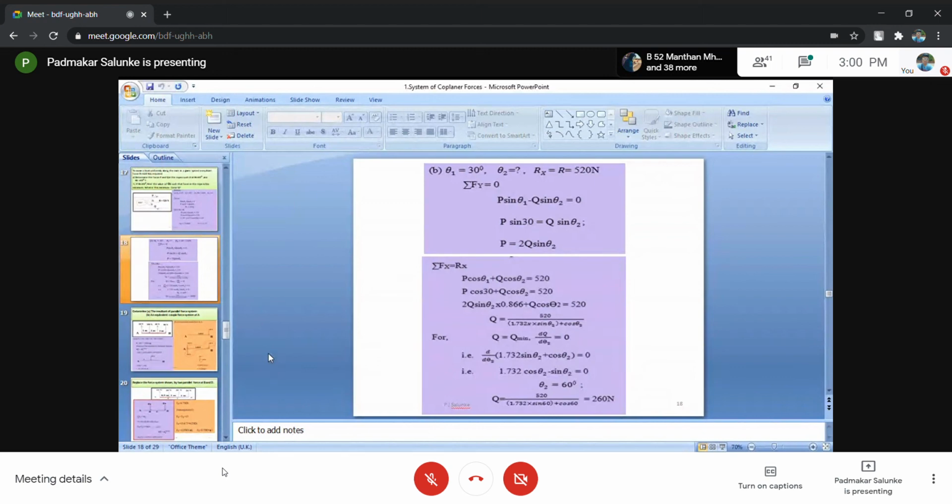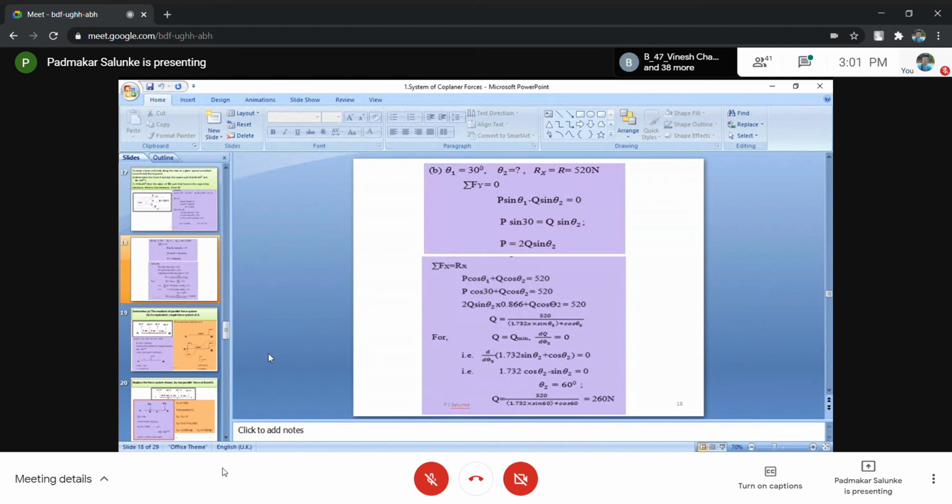Same style again. Summation of Fx equals Rx: P cos theta 1 plus Q cos theta 2 equals 520. The resultant answer, 520, is the same. P cos 30 plus Q cos theta 2 equals 520. Then the magnitude of P, just now you have seen, is 2Q sin theta 2.